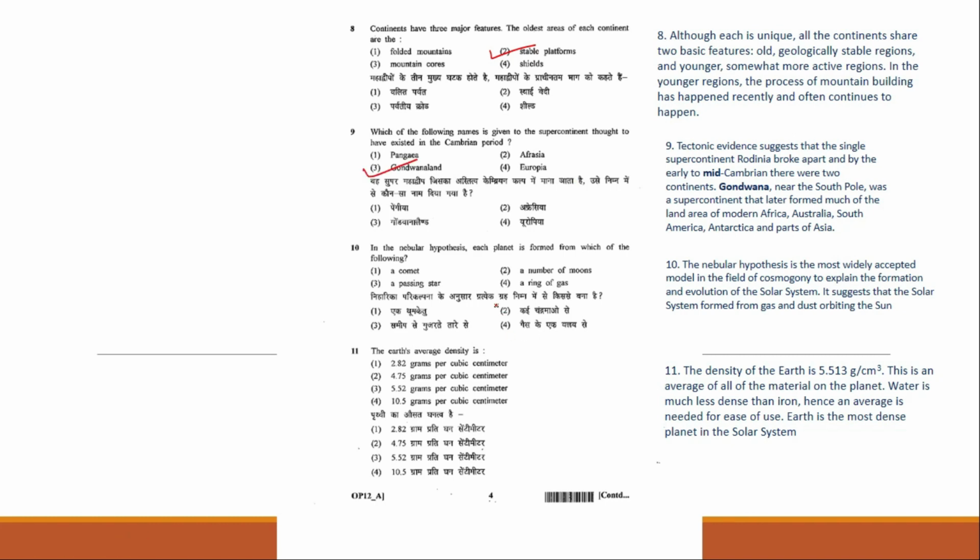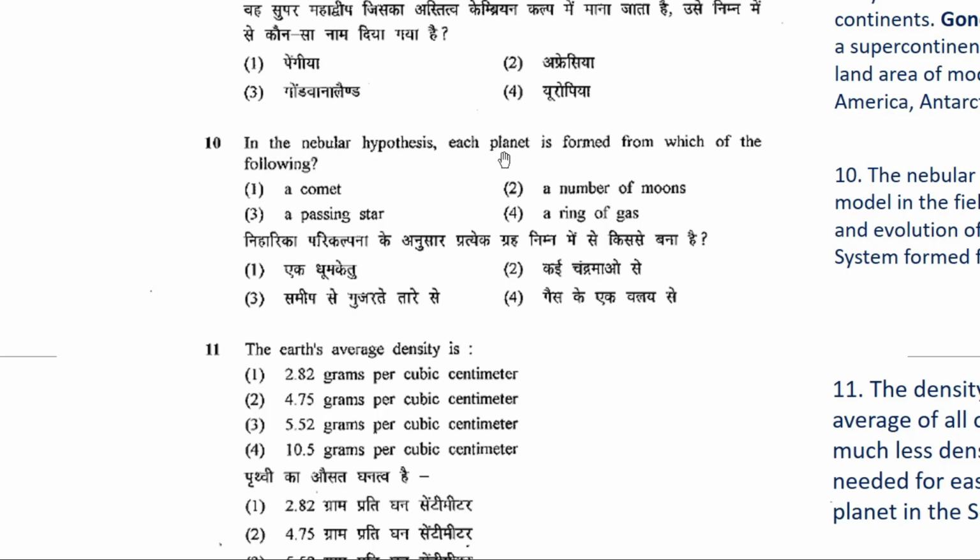Now let's look at your question 10. In the nebular hypothesis, each planet is formed from which of the following? So here we have to focus on your nebular hypothesis. So it's just asking that in your nebular hypothesis, the planets or the origin of your solar system happen from which of the following? A comet, a number of moons, a passing star, or a ring of gas. So we have to find out what was this nebular hypothesis.